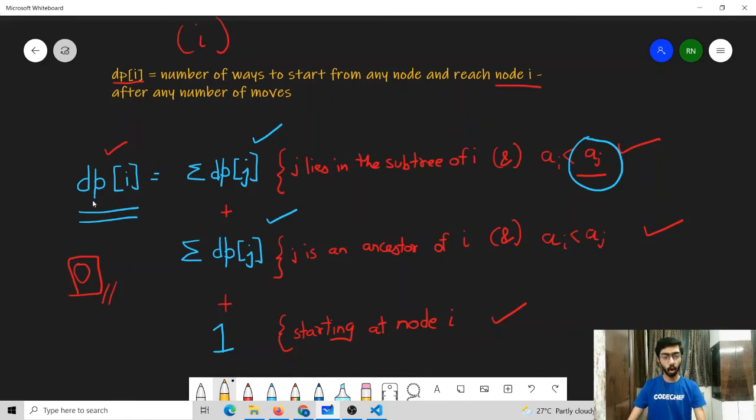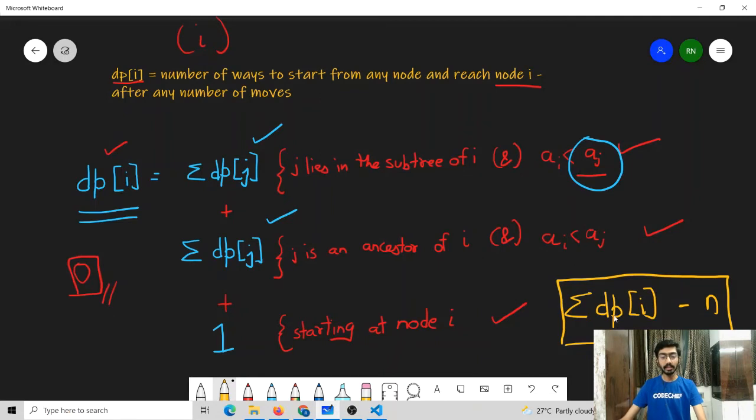So consider that we have got the DP values for each node. Now what will our solution be? For the given problem it was stated that it's possible for us to end at any node. So our solution must be the summation of DP of I. But note that this summation of DP of I consists of all the paths which have only one node in them, because we have added 1 in our DP of I. And in the problem statement it was clearly mentioned that we should consider only the paths which have 2 or more nodes in them. So we just have to subtract n from this solution. So once we are able to find the DP table, we can give our solution as the summation of DP of I minus n.